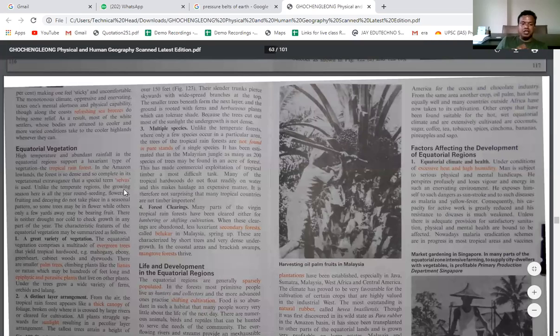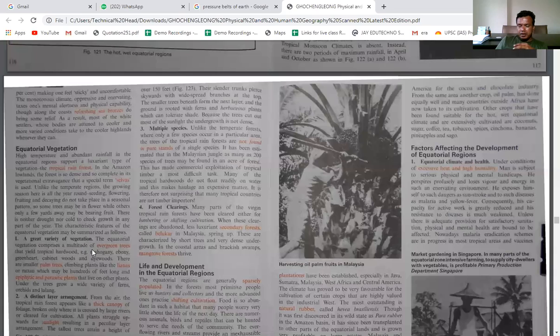and these are called selvas. The special term which is used for such type of tropical rainforest is selvas, which are found in the Amazon forest, right? And obviously, because of high temperature, because of high humidity, one of the important characteristics of the equatorial type of climate is that the humidity is very high. And because of this, we can see that a variety of plants are grown here.